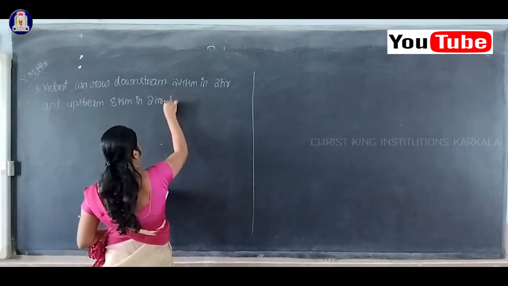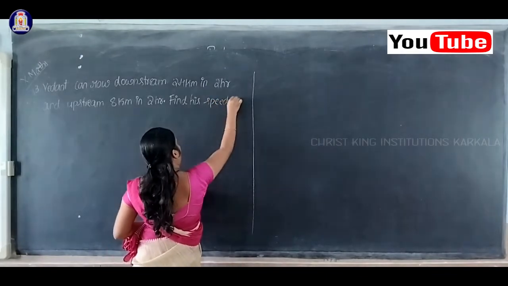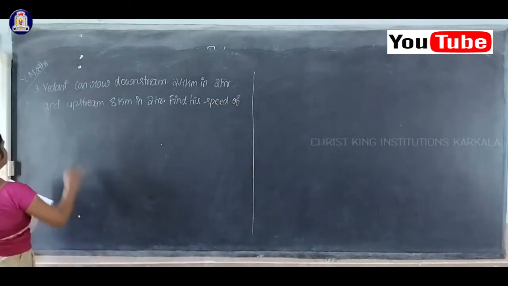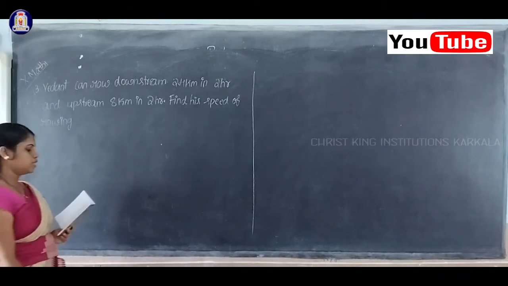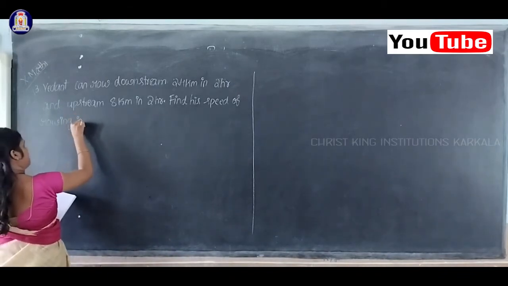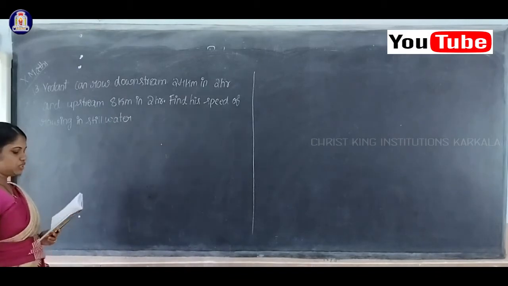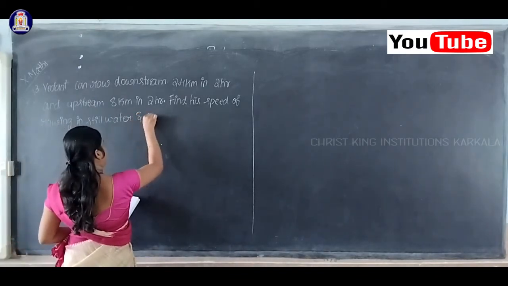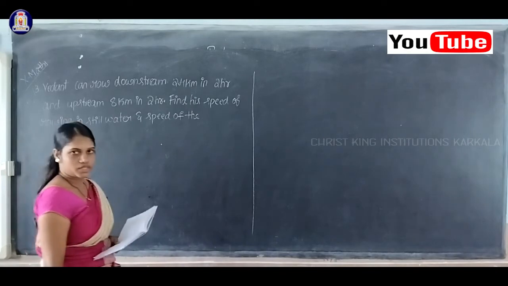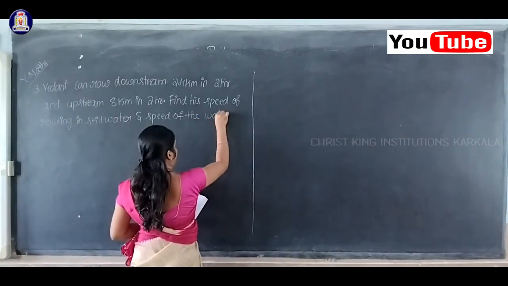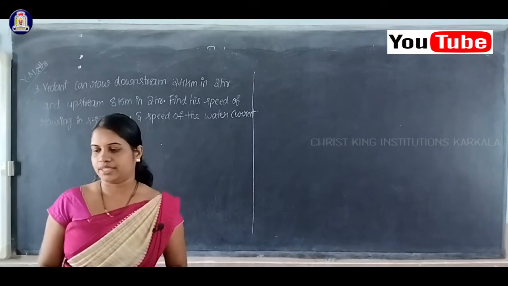Find his speed of rowing in still water and the speed of the water current. Okay, so this is the question.